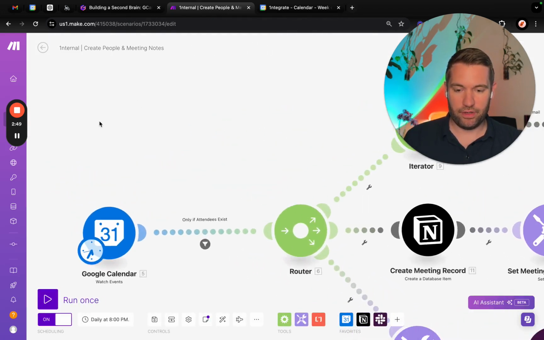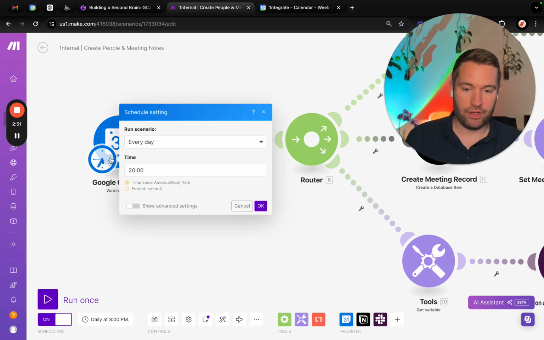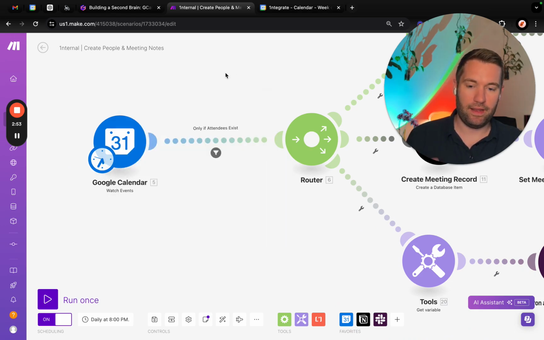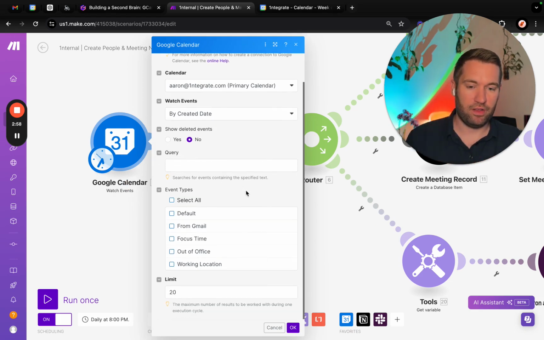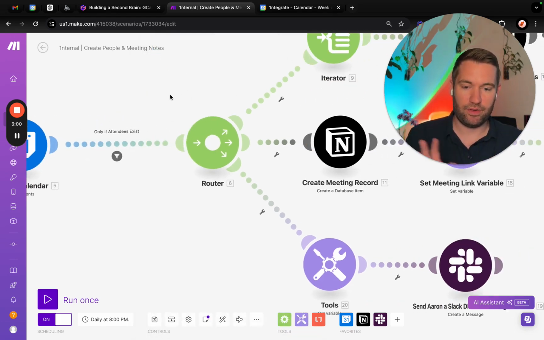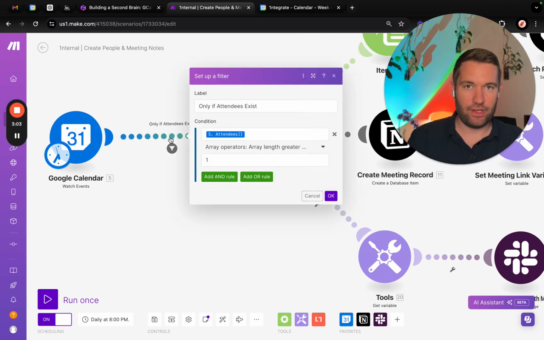So, of course, our trigger is Google Calendar. I only run this once a day, so every night at 10 p.m. This is what runs, and it's just all events created. So, I kept it pretty straightforward. Now, this filter is interesting.